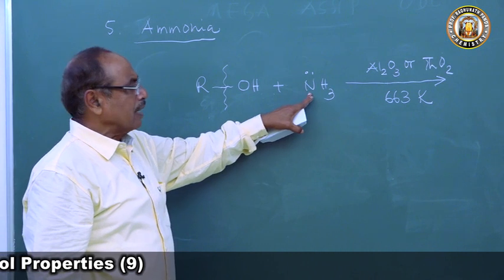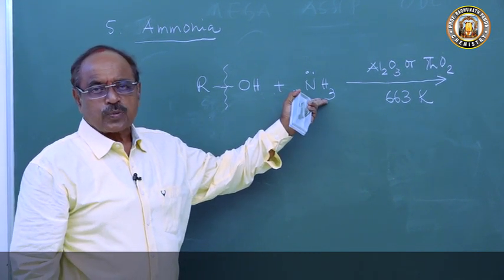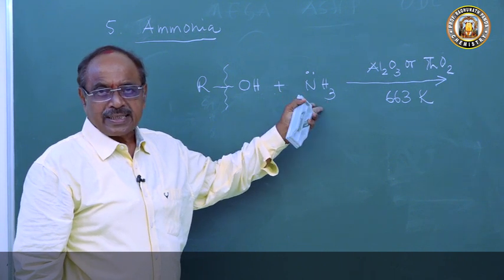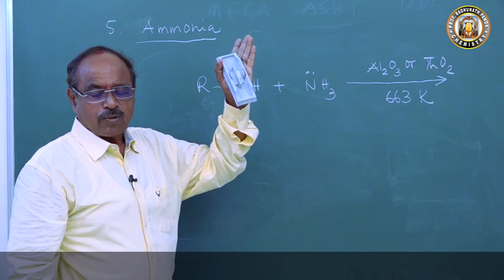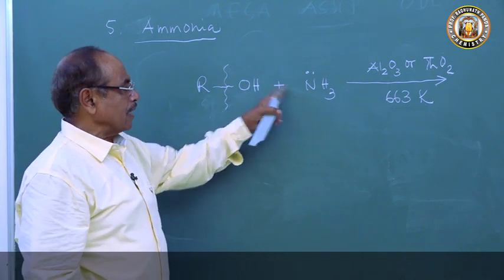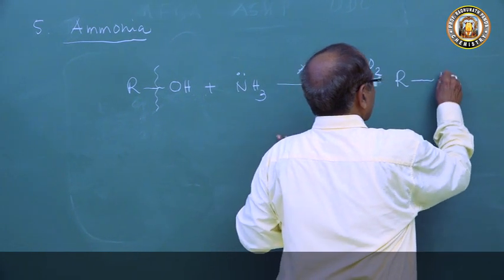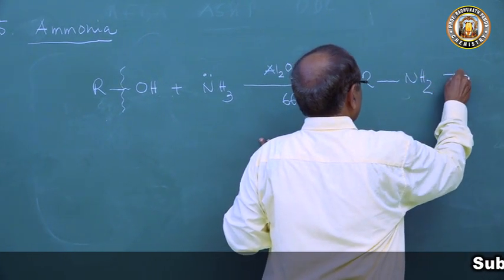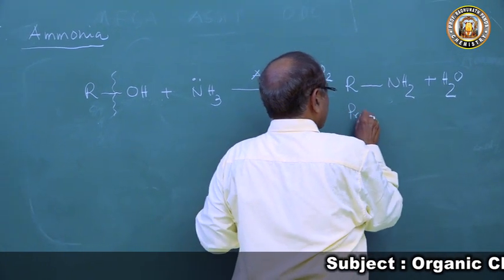Because ammonia can give you H plus, and ammonia also undergoes cleavage to produce H plus and NH2 minus. The H plus comes, takes away the OH as a water molecule, and NH2 is attached. So this forms RNH2, the primary amine, plus water. Elimination of a molecule of water takes place. This is a primary amine.